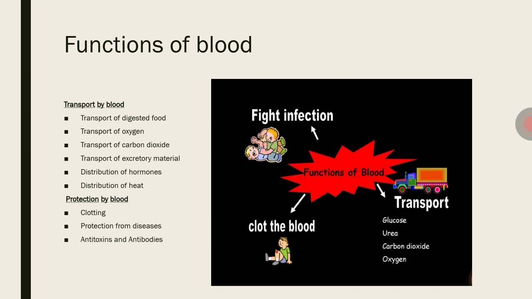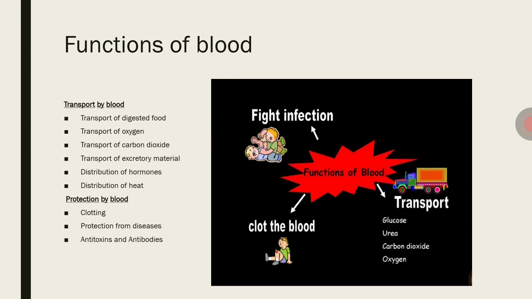The digested food is transported from the alimentary canal to the tissues, that means to all the body parts, such as glucose, amino acids, vitamins, minerals, etc.